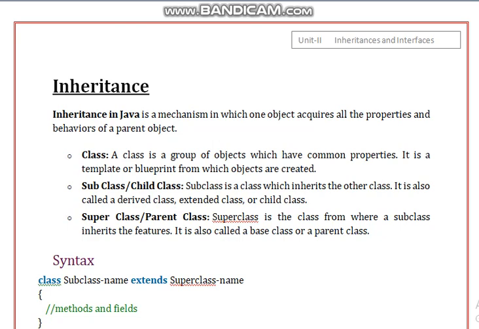Normally we know we do have parents, we do have grandparents, and we do have the ancestors also. Inheritance is how we take up the properties or characteristics of our ancestors. Okay. So similarly, here the concept of inheritance is being developed in Java